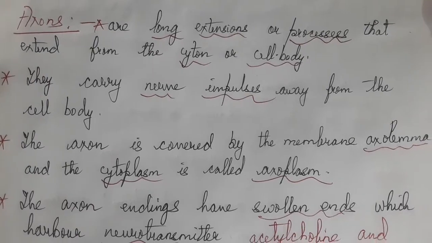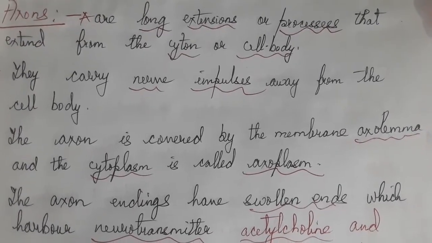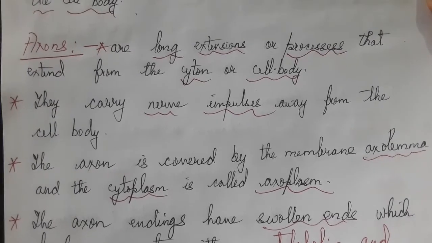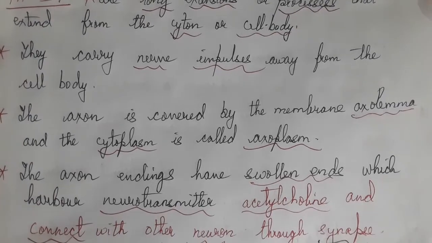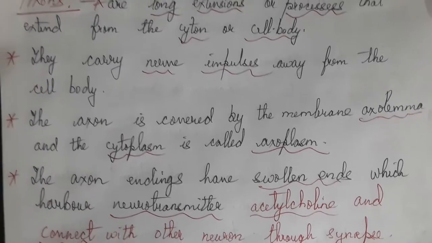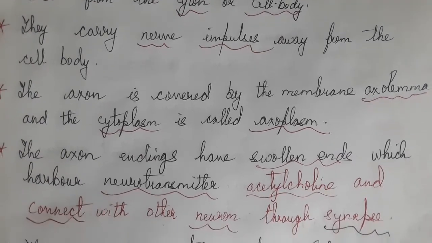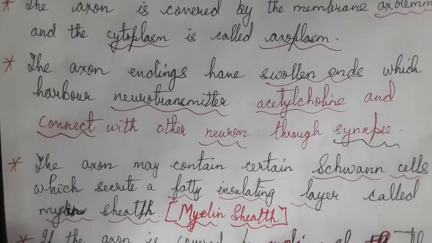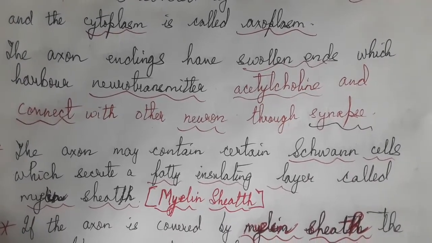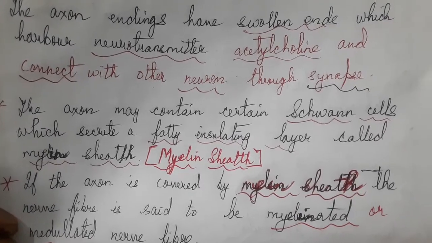They carry the impulse towards the cell body, whereas the axon at the end has axon endings, which are terminal endings and contain the neurotransmitter acetylcholine. These axons help to connect with other neurons at points called synapses.